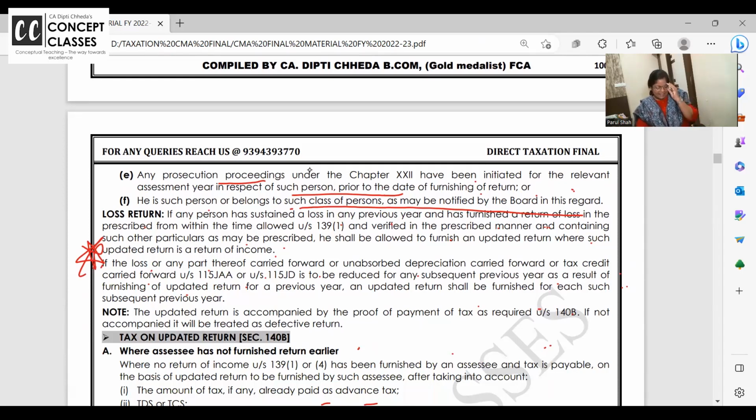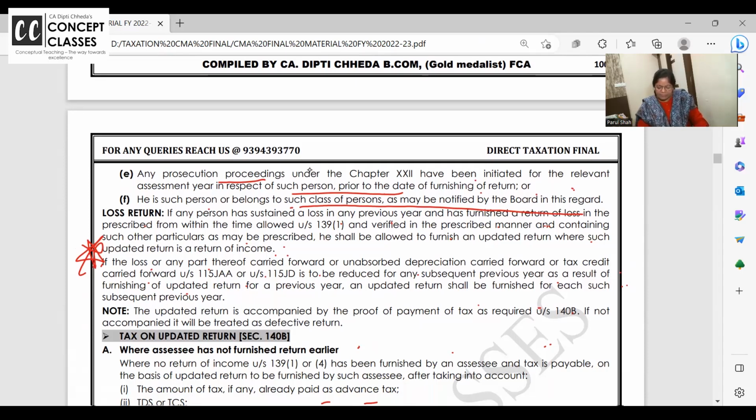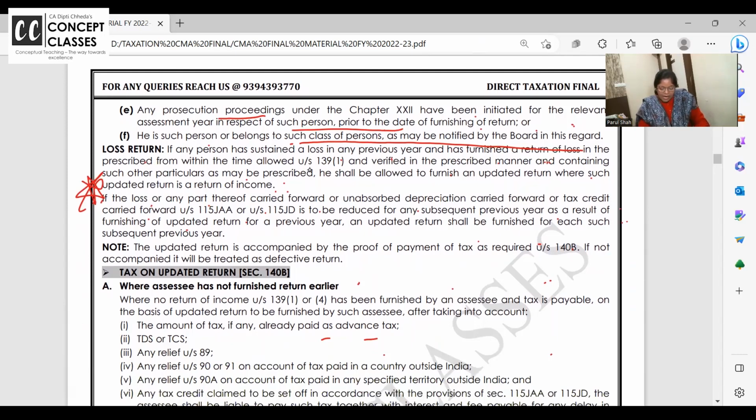But the detail for this updated return is, what do you need to do? Yes, for this updated return in between years also. Now, the updated return is to be accompanied by proof of tax paid under 140B. Otherwise, it is treated as a defective return under 139(9).